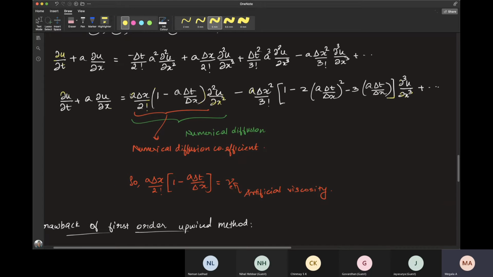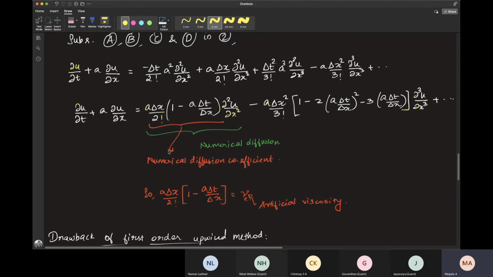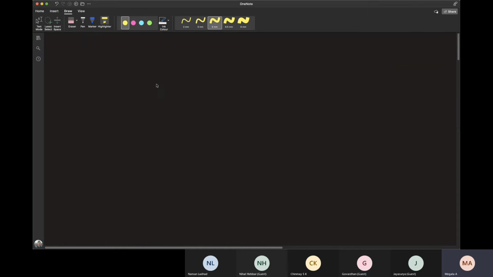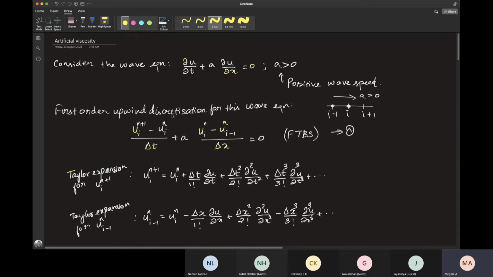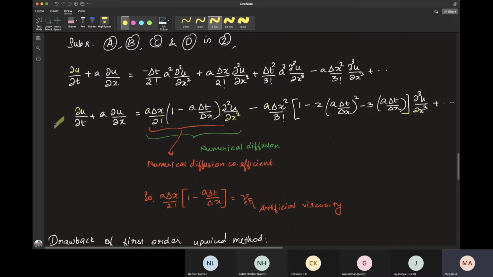So we call this term a delta x by 2 factorial into 1 minus a delta t by delta x as artificial viscosity. So we are actually solving this equation and not the full governing equation. When we are solving this FTBS scheme in the computer, we are actually solving the equation that I am showing over here, and we are not solving the governing equation dou u by dou t plus a dou u by dou x equals 0.